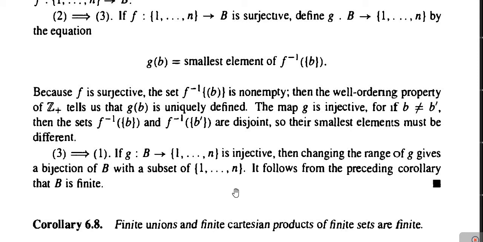In today's class we have studied the definition of a finite set, the definition of the cardinality of a set, and also we have proved one lemma, one theorem and some corollaries based on it.